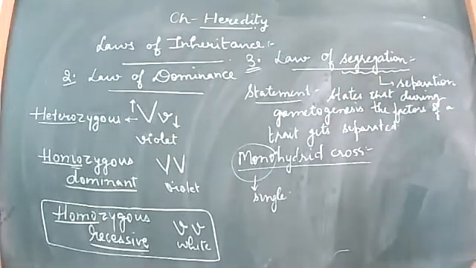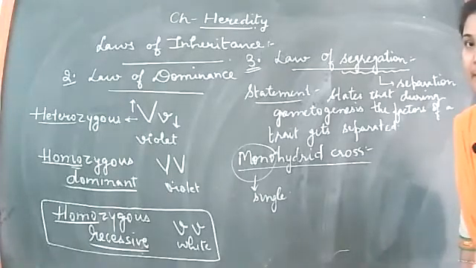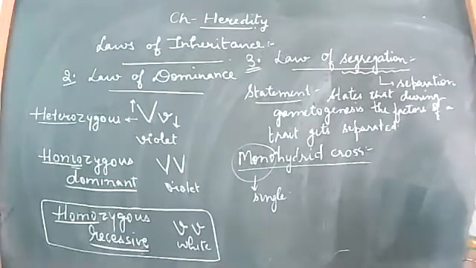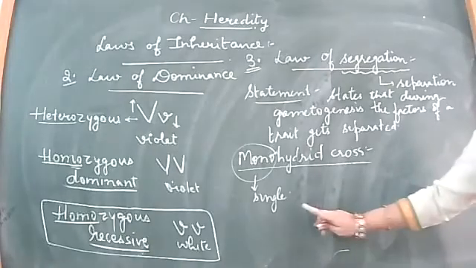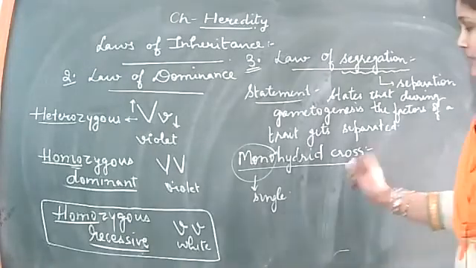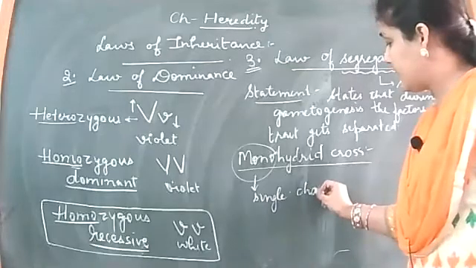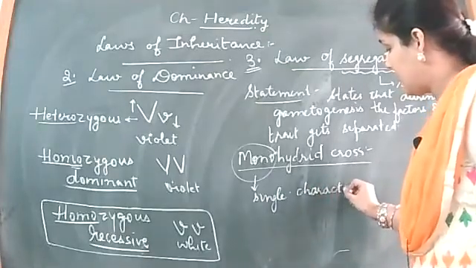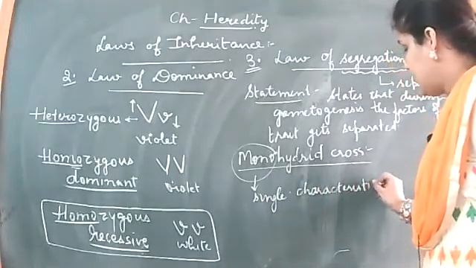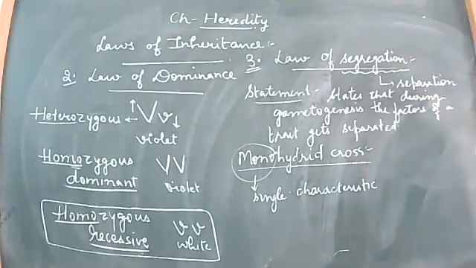We are only looking at the inheritance of a single character. So this cross deals with the study of the inheritance pattern of a single characteristic, right?